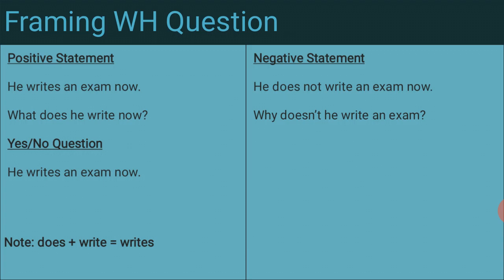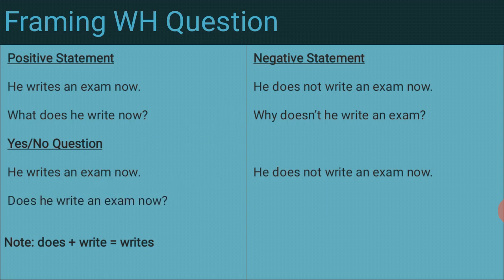Yes or no questions, we just see. He writes an exam now. He does not write an exam now. Does he write an exam now? See, we just split it. Doesn't he write an exam now? That's the last one, with the question mark. Then we form a WH question.